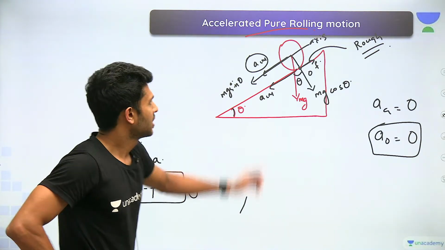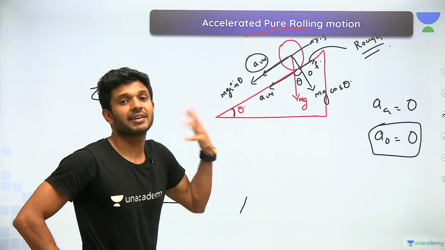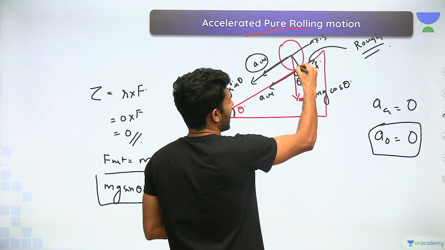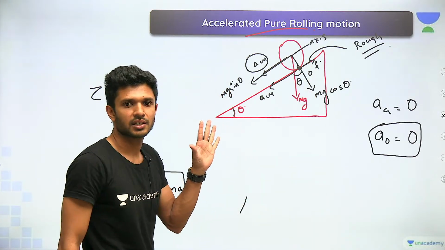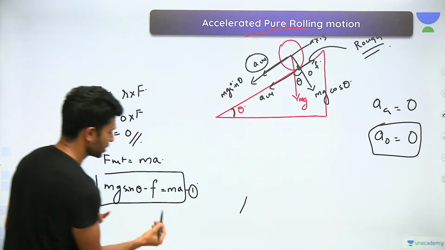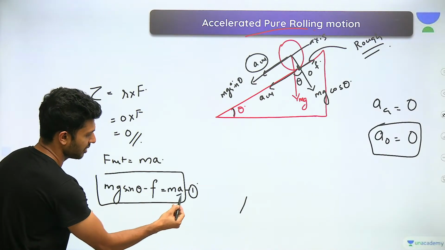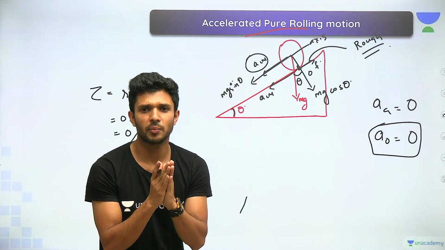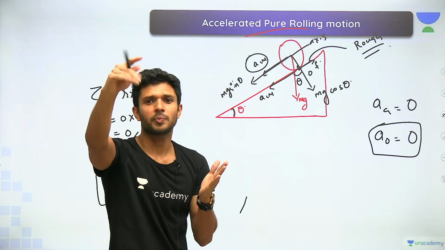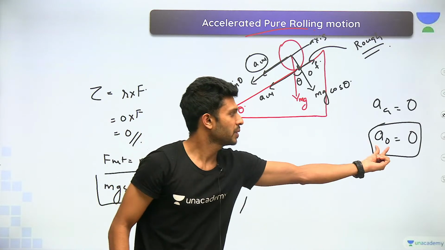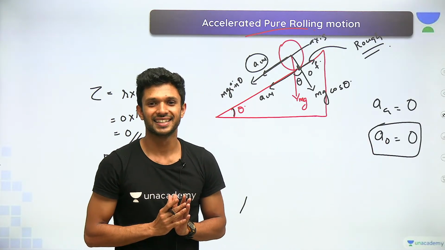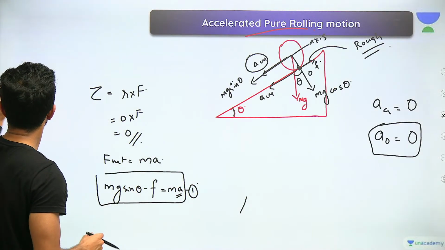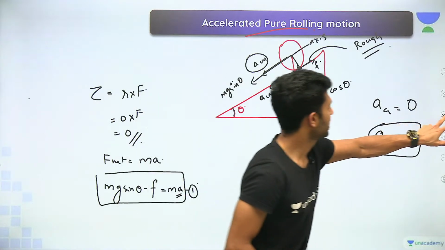Okay. Now, till wherever I have explained, is there a possibility of this point having an acceleration of 0? No. Why? Because the force mg sin theta minus f is giving an acceleration in the downward direction. So there has to be a component to provide an acceleration in the opposite direction and cancel it to make the acceleration 0, right? Is there such a condition possible? Will it happen or not?